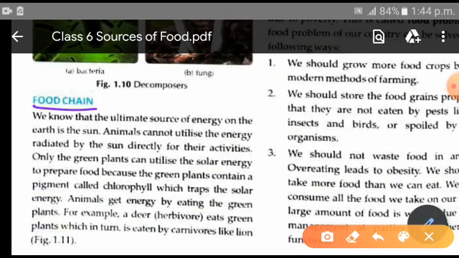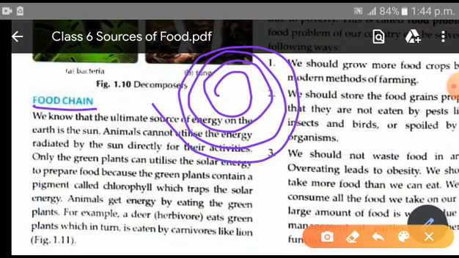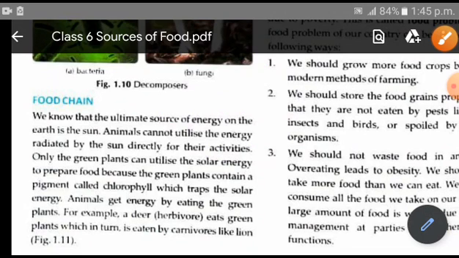Children, by the name chain you can understand that a sequence is going on, or a cycle is going on. This is called a chain, right? So what is meant by food chain? It means the chain that involves food.